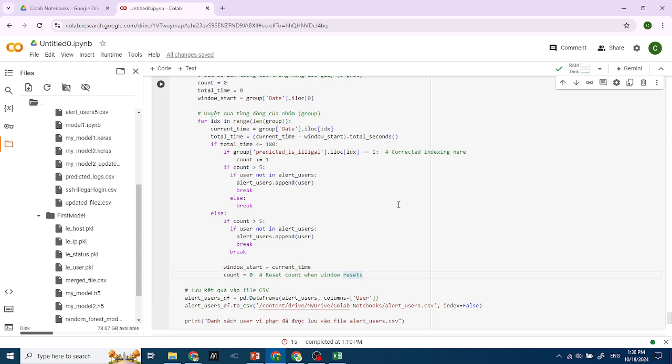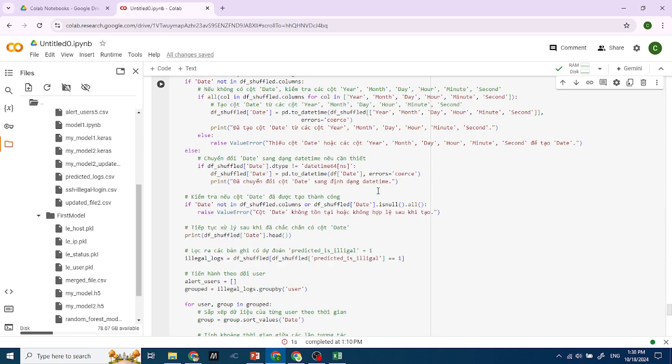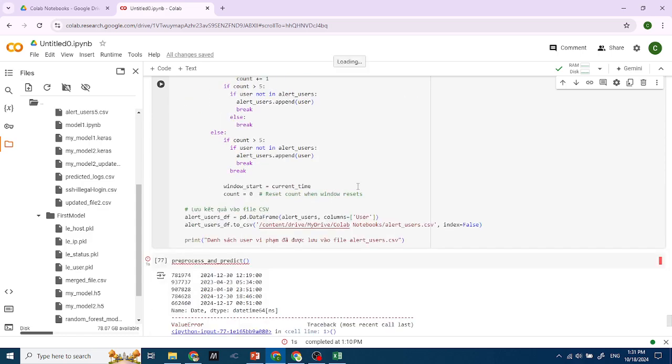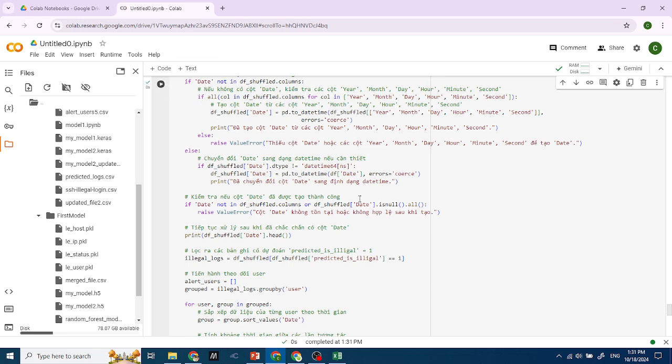So I'm going to add them into the alert user, and in the future I'm going to deploy my model on something like a Linux operating system to scan the data logs in real time, and when any user has any illegal interactions on my data, on my log, on my SSH service, anything, I'm going to ban them, or stop them from doing those things. Okay, and after I run this, you can see